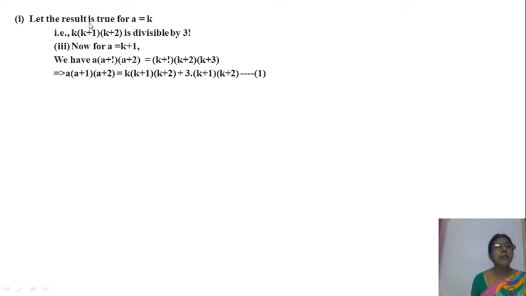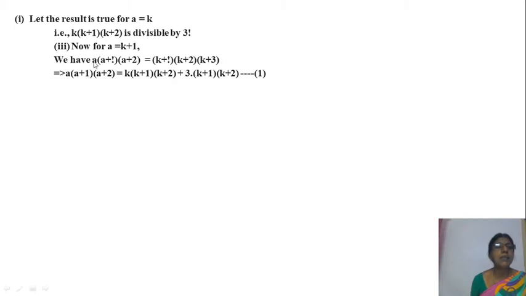Now let us assume, this is the second point, that the result is true for a is equal to k. That means in place of a you put k, so the product is k into k plus 1 into k plus 2. You assume that this product, k into k plus 1 into k plus 2, is divisible by 3 factorial. Okay, this is the second part. We assume this. Now for a is equal to k plus 1, we will show that the product is divisible by 3 factorial, or the number 6.